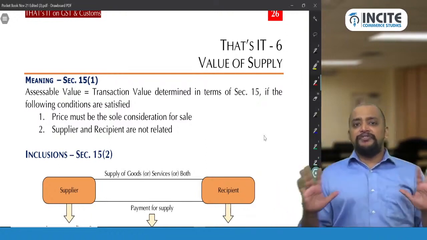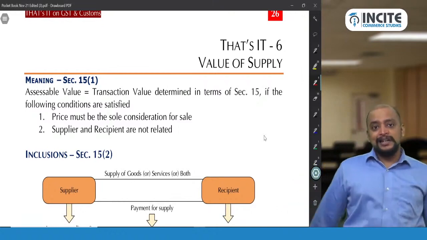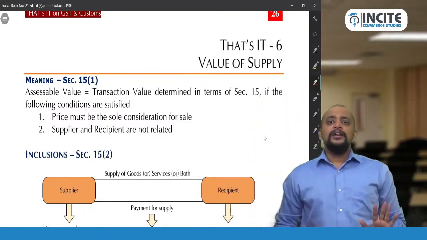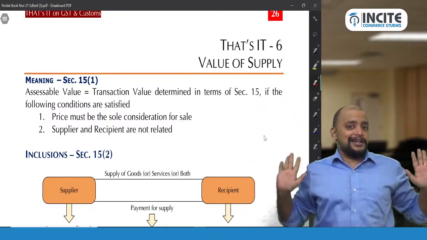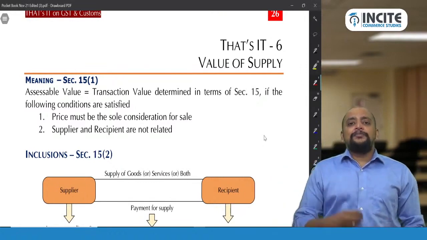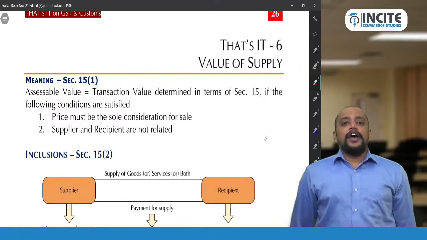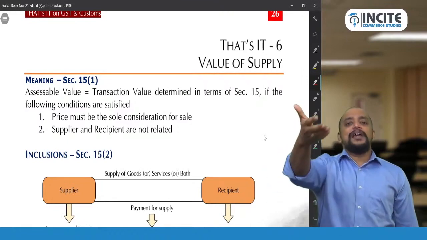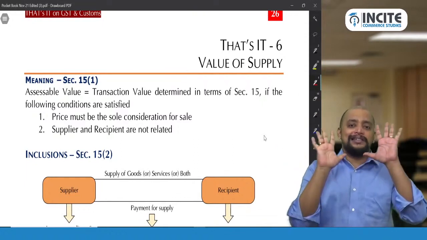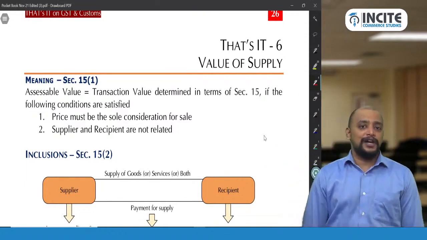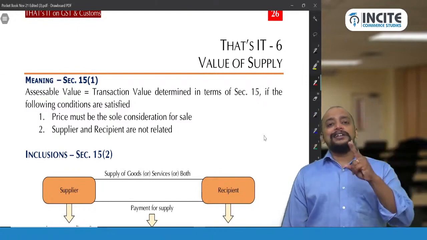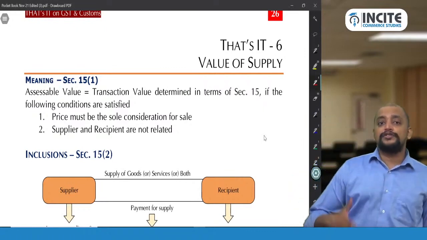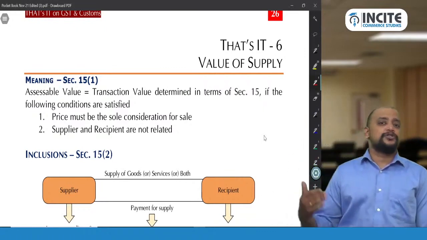So first, section 15. Section 15 subsection 1 says the value of supply is the transaction value. Whatever is the value, nothing but the transaction value. Transaction value means what? Price involved in the transaction. For example, I am taking classes for you, for which you have paid me 5,000 rupees. That 5,000 rupees is the price involved in the transaction. So that price actually paid or payable will be taken as the transaction value, provided two conditions are satisfied. Assessable value, or value for payment of GST, equals transaction value. Transaction value is nothing but the price actually paid or payable.